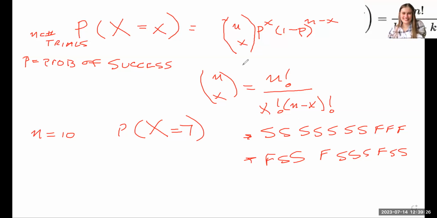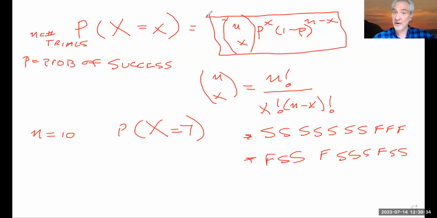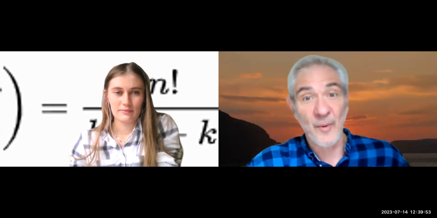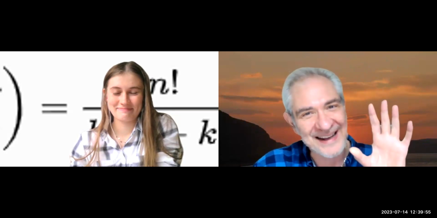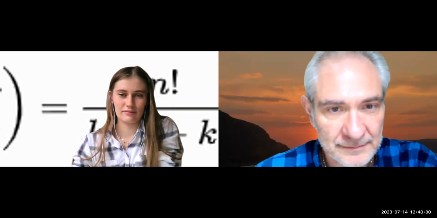All right, so this is what we're going to be doing. We're going to be using this to figure out what those probabilities are going to be for x equals 0, because you can make none of them, for x equals 1, for x equals 2, and so on. Maybe we can use Excel to set up a nice distribution using this formula, or we can use the binomial distribution function. What would you have me do?